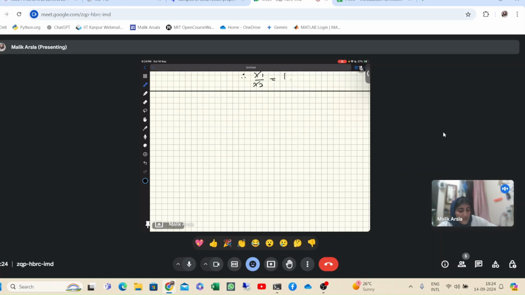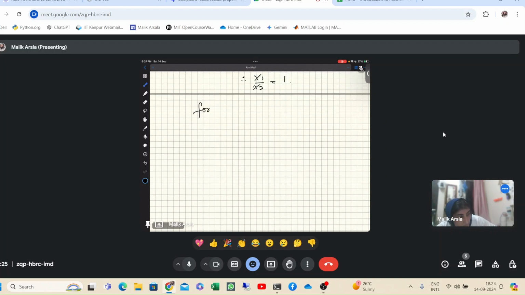Now similarly for lambda equal to 6, what we do is 4 minus 6, minus 2, and again 4 minus 6, into say beta 1, beta 2.